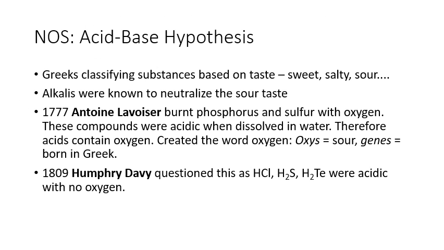Right, so let's look at some nature of science to start off with, the idea of the acid-base hypothesis. We're going to be looking at the development of acid-base theory. The early Greeks classified substances based on their taste. So sweet things, salty things, and sour things, for example.